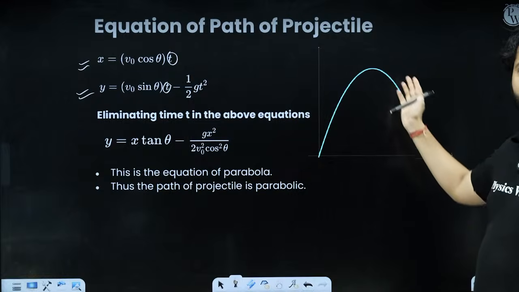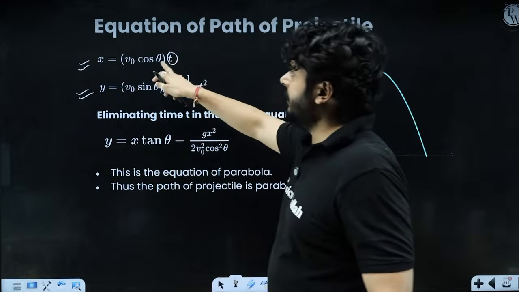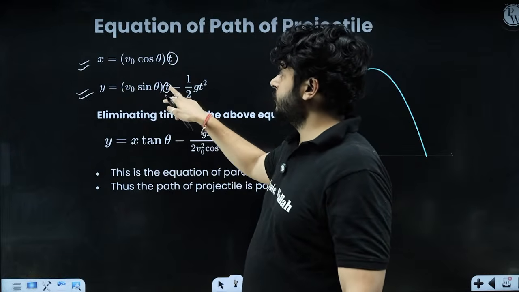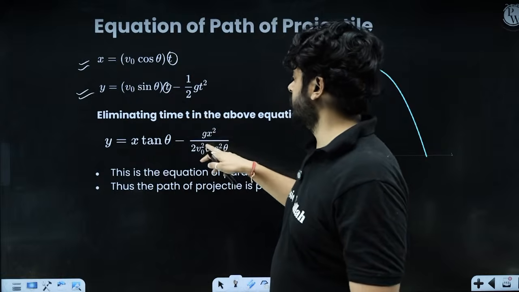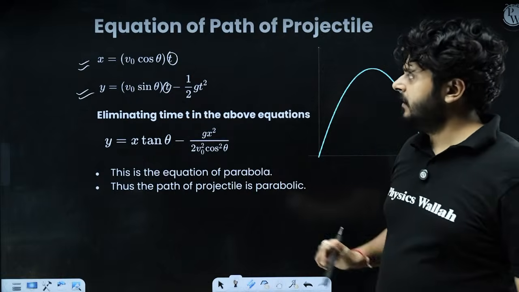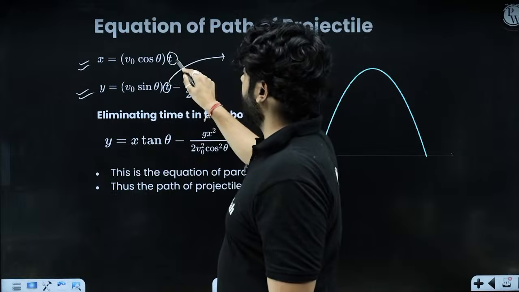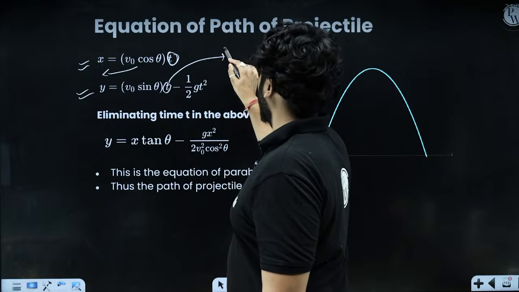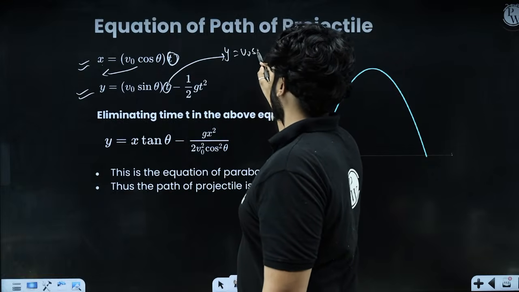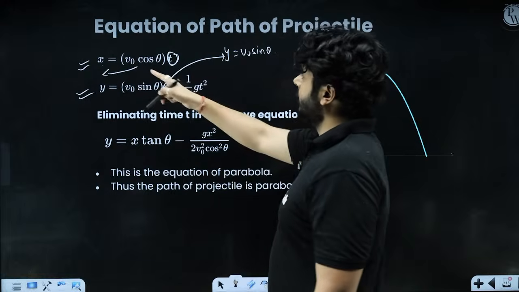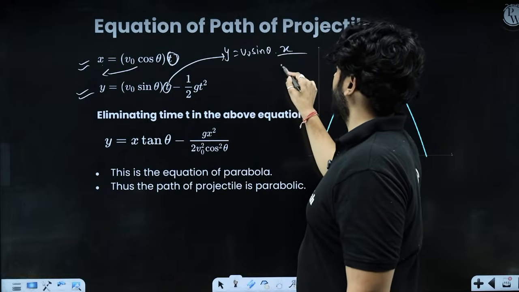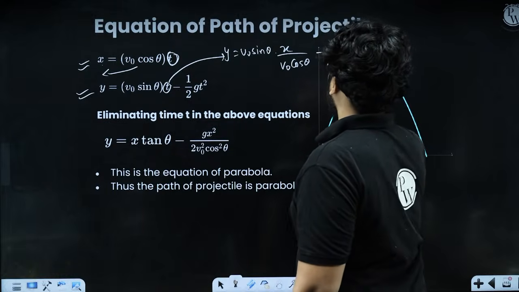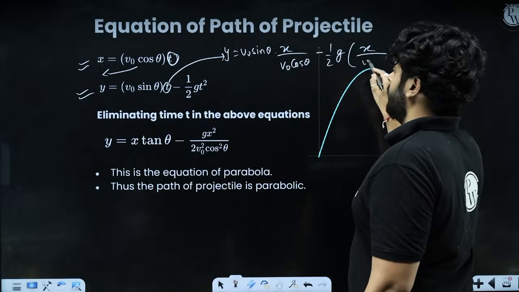We want to know the equation of path. We can get the value of time from here. Time will be x upon v naught cos theta, and put it over here. So x upon v naught cos theta, x upon v naught cos theta square. So we will get this, right? So think about it. In place of t, we can put t is equal to x upon v naught cos theta. So y will be v naught sin theta into x upon v naught cos theta minus half g into t square, with t being x upon v naught cos theta.